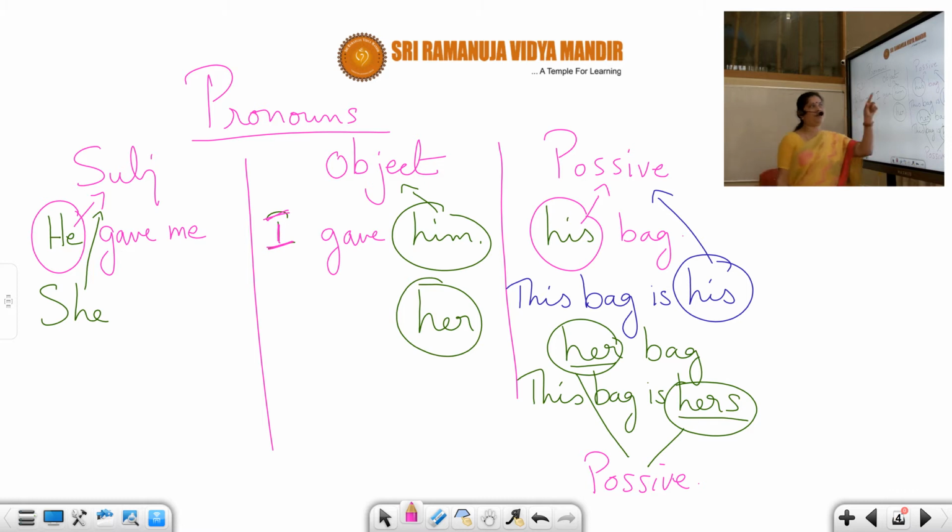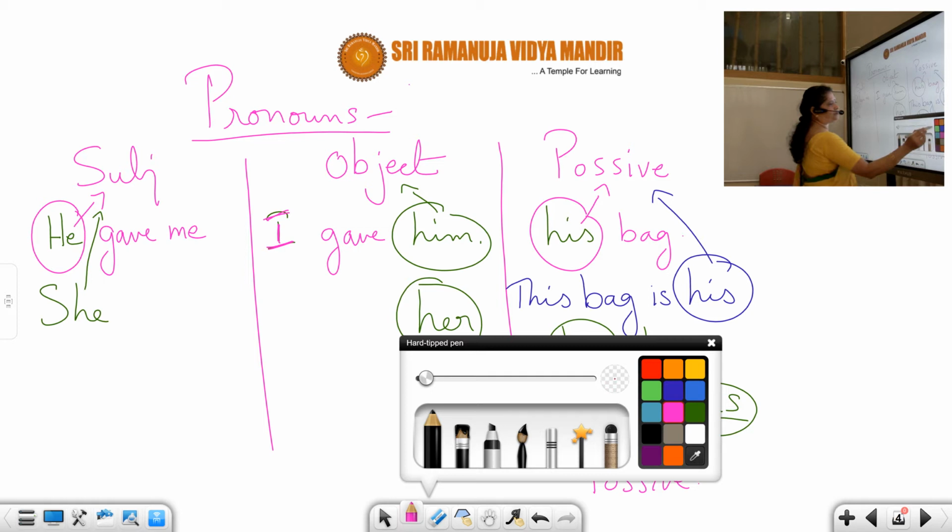So remember, whenever you have his bag, her cat, anything like that, first you have to check like this. His bag, this bag is his. Her bag, this bag is hers. Means even when you're changing, it should individually stand. The meaning, because pronouns are used instead of noun.